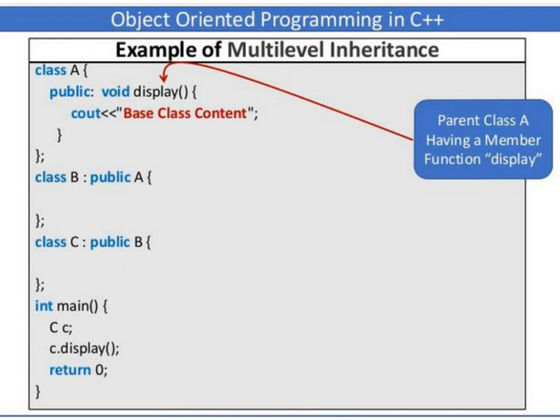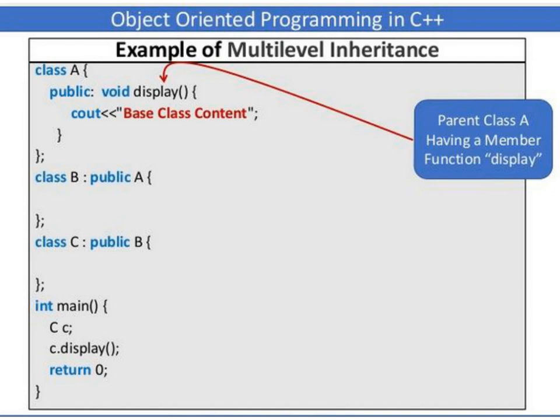Next we have defined class B. This is a subclass that has been derived from the base class A, and then class C again we have defined, the next child class, which has been derived from the base class B. Next, in the main function, we are creating an object of the subclass, or child class, called C. Then we are calling c.display, which calls the display function of A, but we have created an object of the subclass C.